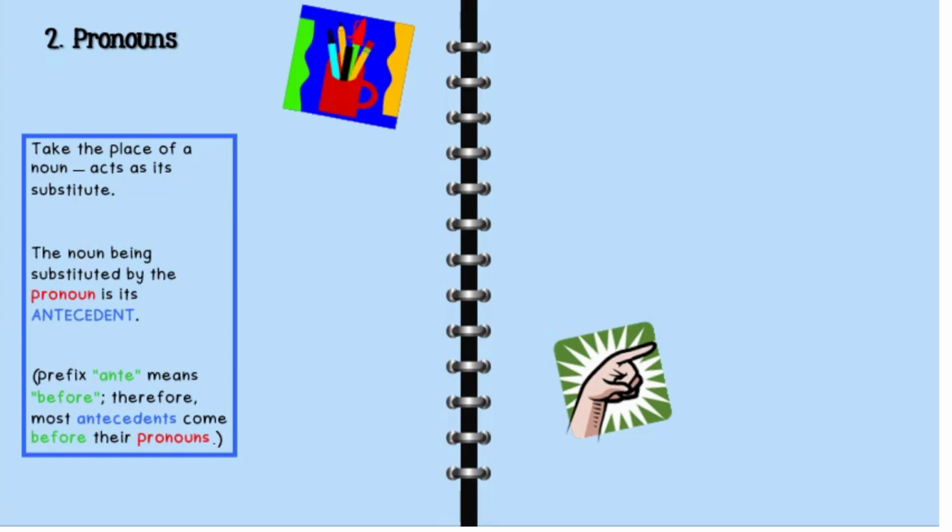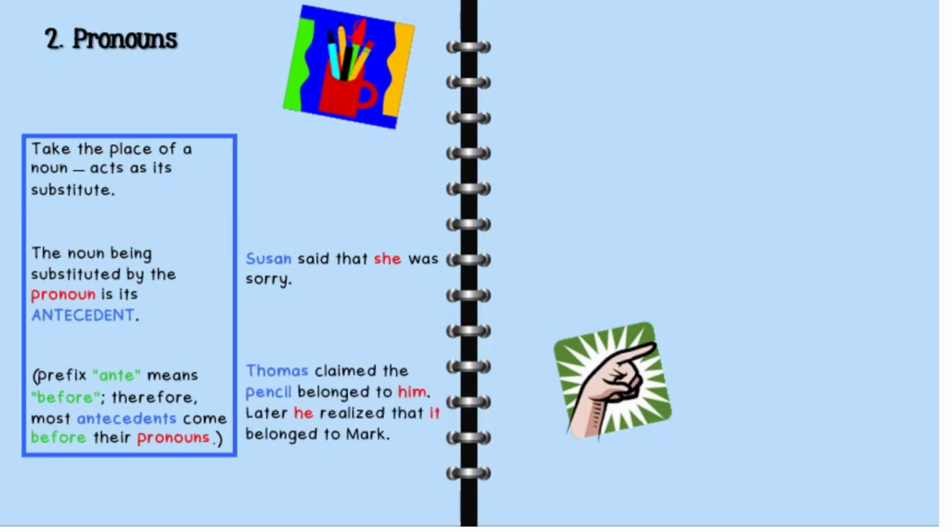To make it clear, let's look at the example here. Susan said that she was sorry. Susan here is the antecedent and she is the pronoun because she over here substitutes the word Susan. Thomas claimed the pencil belonged to him. Later, he realized that it belonged to Mark. Thomas and pencil are the antecedents, while him and he are the pronouns for Thomas, and it is the pronoun for pencil because it substitutes pencil.